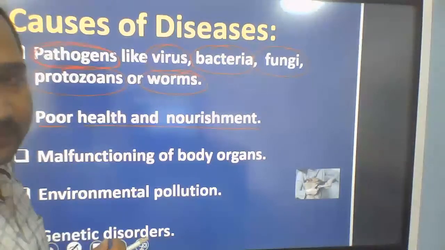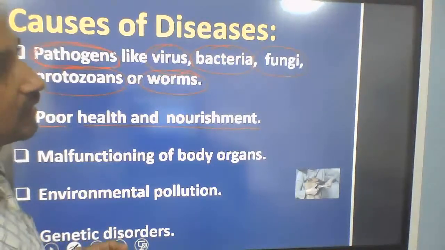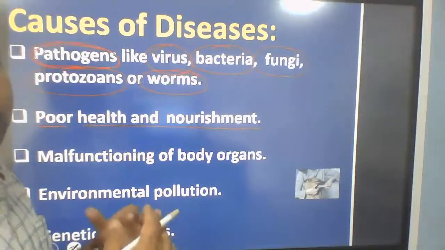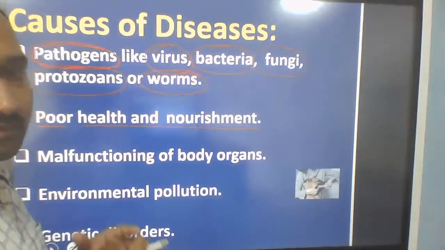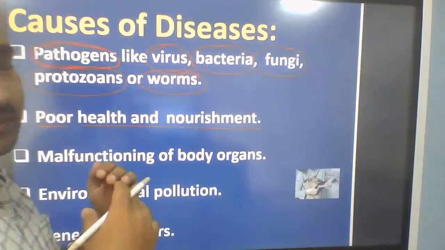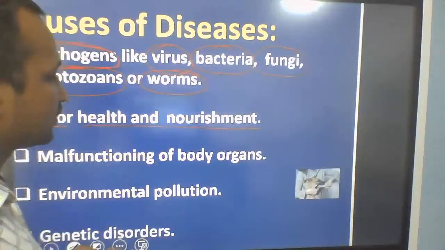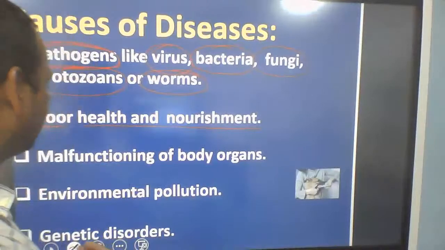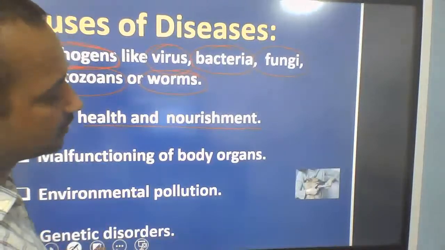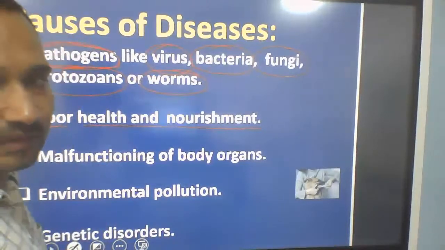Malfunctioning of body organs. Sometimes our body organs do not work properly, not as efficiently as we require. That is called malfunctioning. Malfunctioning of the heart is very common. Heart failure, kidney failure, brain stroke.